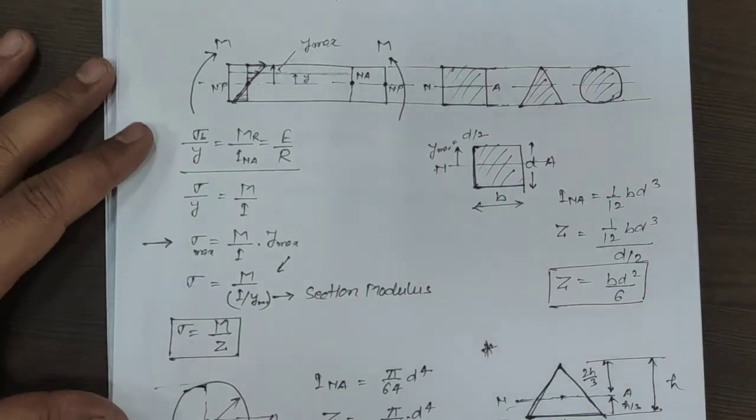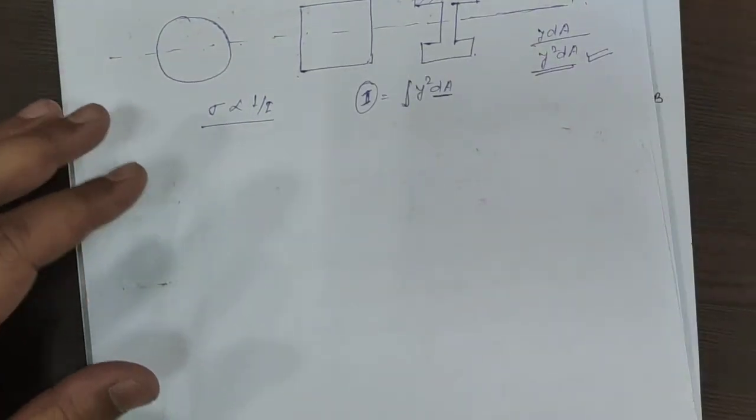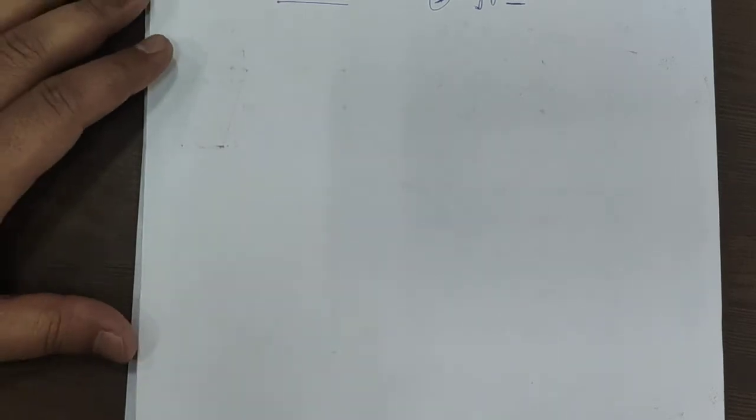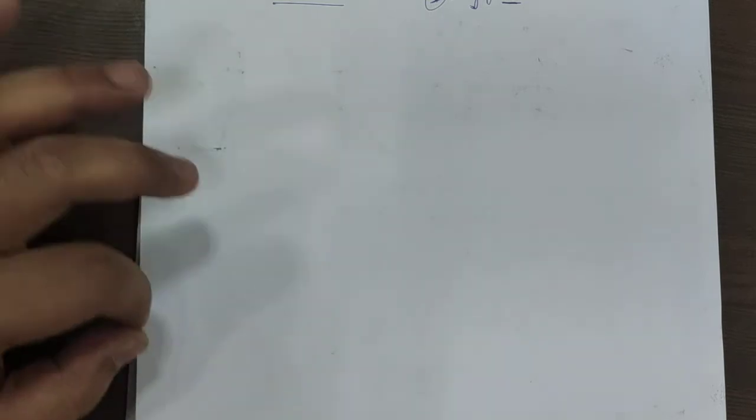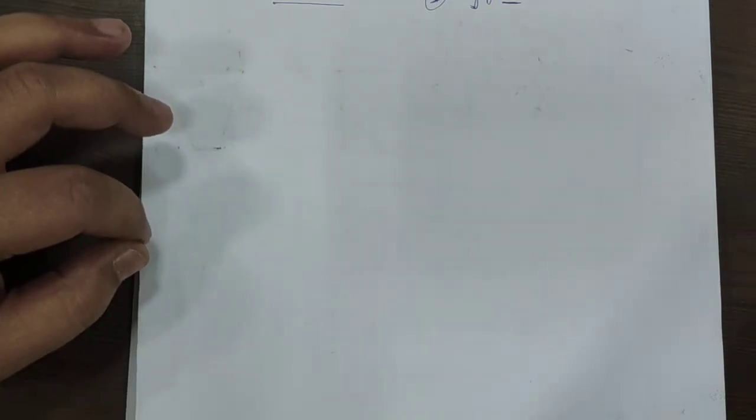Now, the numerical will be like that. They can ask that, the numericals are very simple, we just have to use our bending equation. Okay, sigma upon y is equal to M upon I equal to E by R.